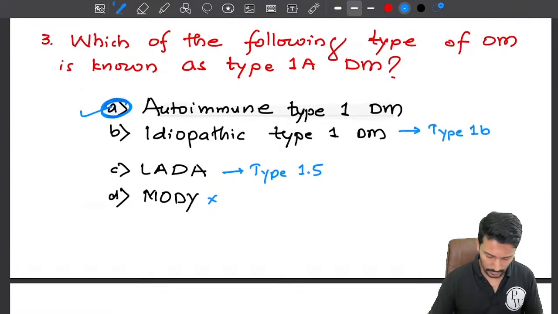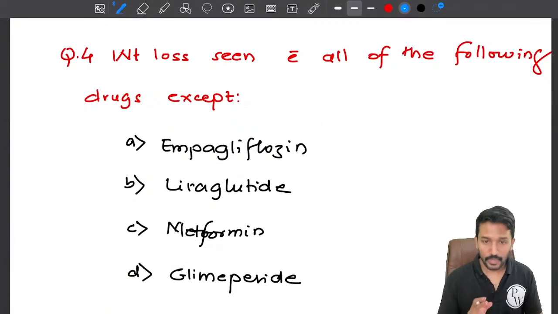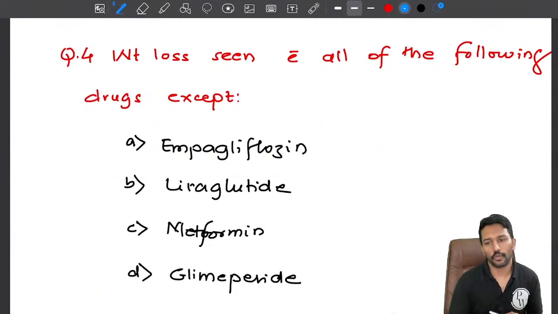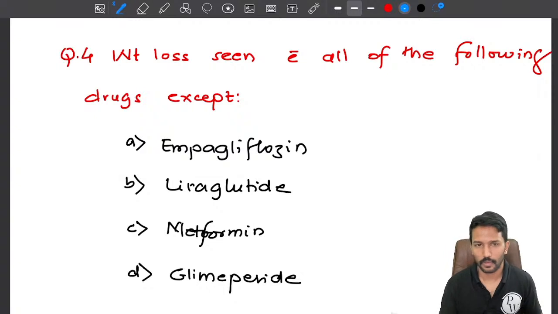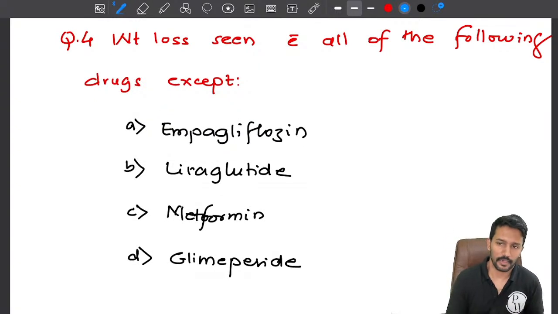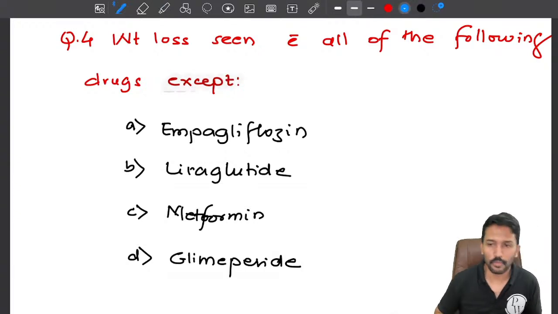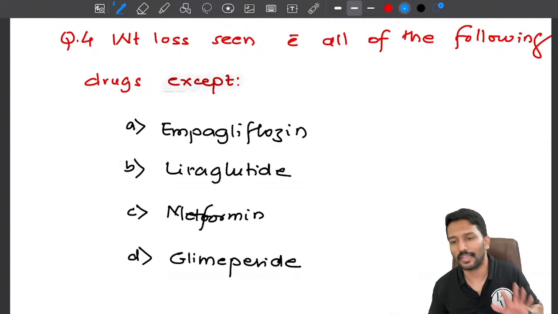Now we will go through the fourth question. Weight loss is seen with all of the following drugs except empagliflozin, liraglutide, metformin, glimepiride. One of the problems of diabetes treatment is that especially type 2 diabetics are already obese or overweight.